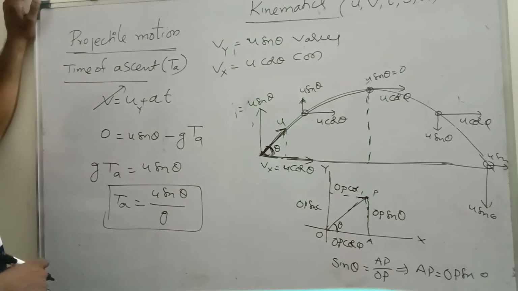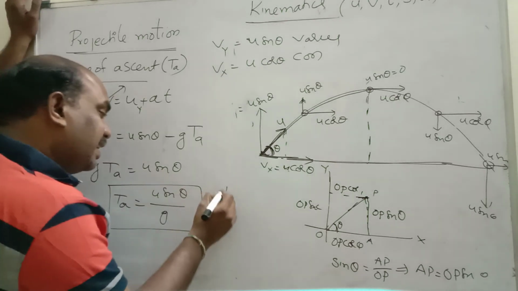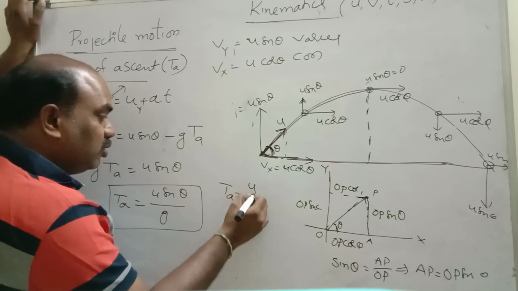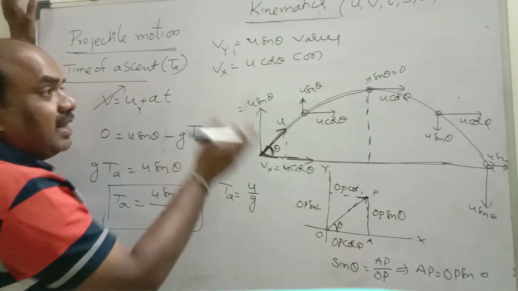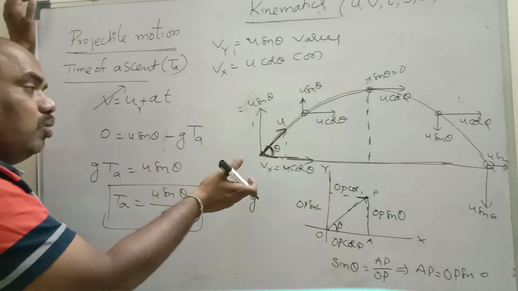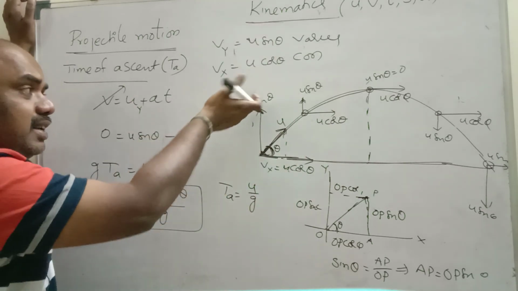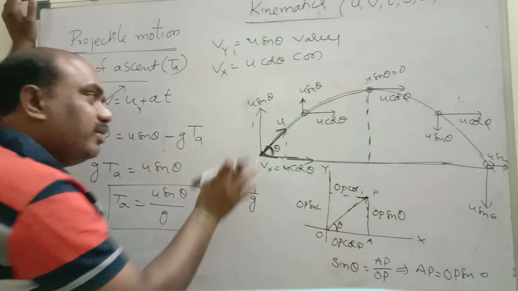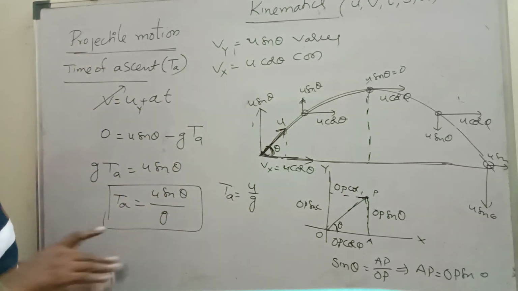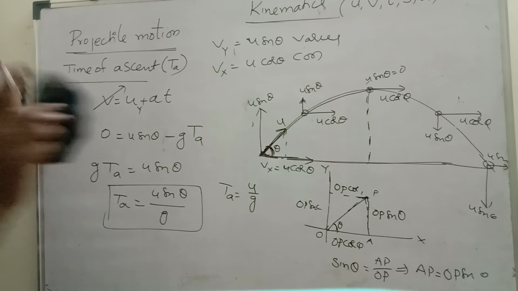Time of ascent formula also we got. In the regular equation, for a body thrown vertically upwards, you got only u by g. Now it is u sin theta. Why? Because there, the initial velocity is u. Here the initial vertical velocity is u sin theta. So in all equations, just replace u with u sin theta. That's all.